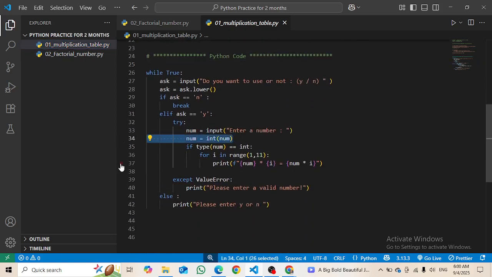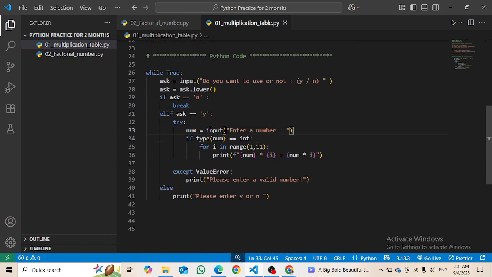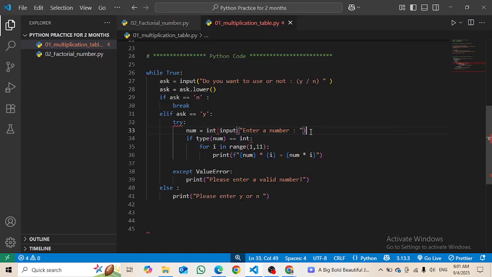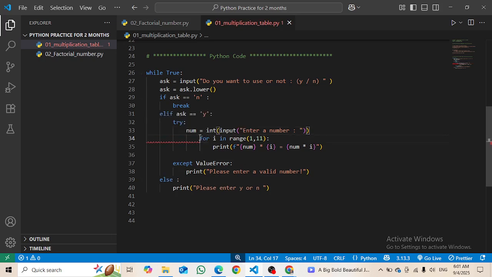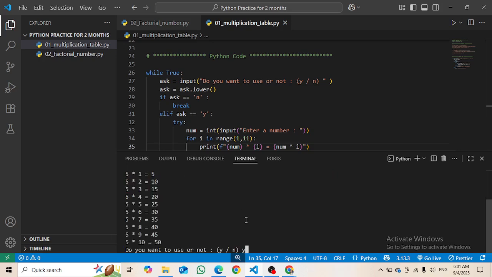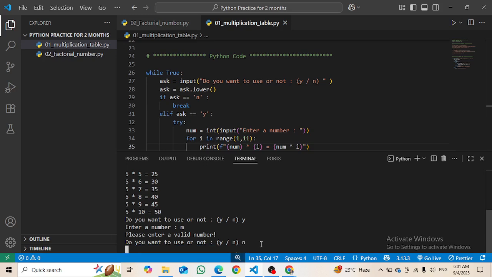This is how with practice you can understand things more and more, right? Integer, and then here I will remove this line also. Make it one back, and let's run it again. Yes, write 5, write yes, this time m. Okay, it is working perfectly.